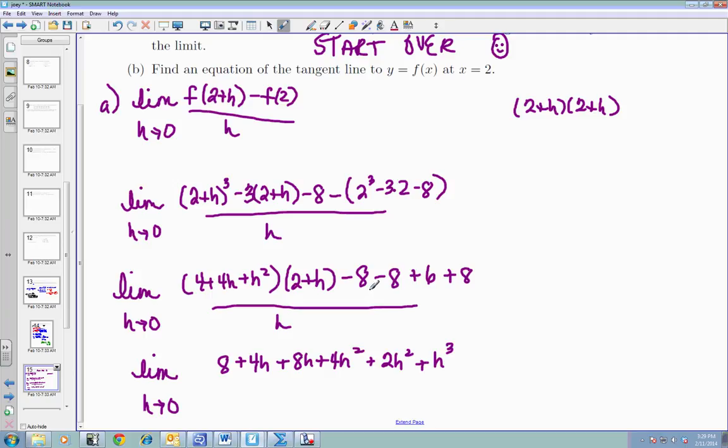I'm looking to make sure I didn't forget anything. So that's minus 16 plus 6. I don't think that's going to be right. I'm going to be so mad. Let me check. 8 plus 4h plus h squared plus 4h squared plus 2h squared plus h to the third minus